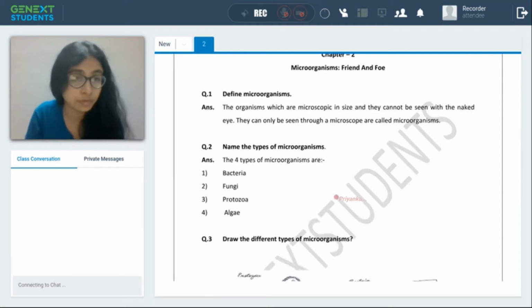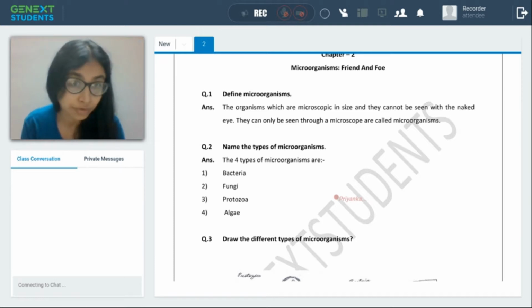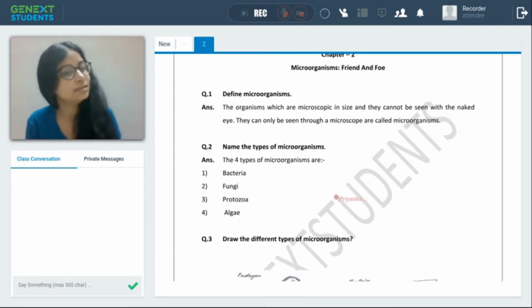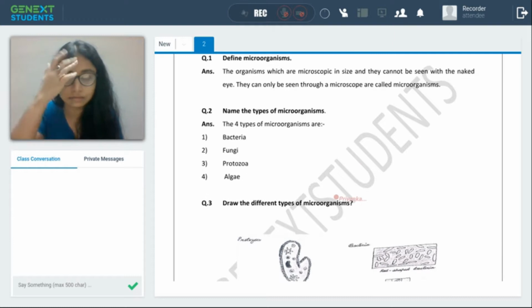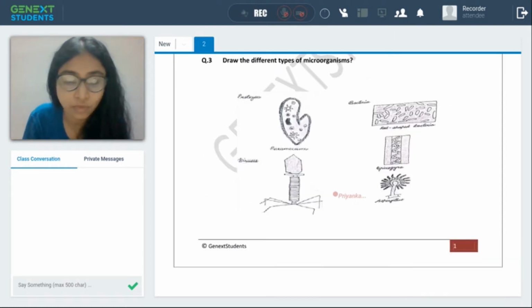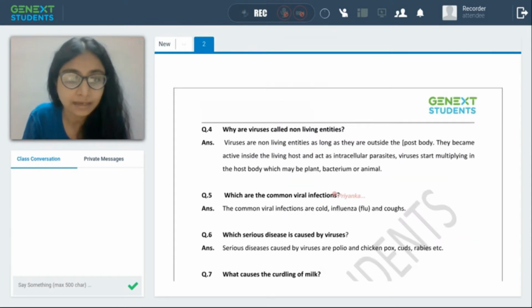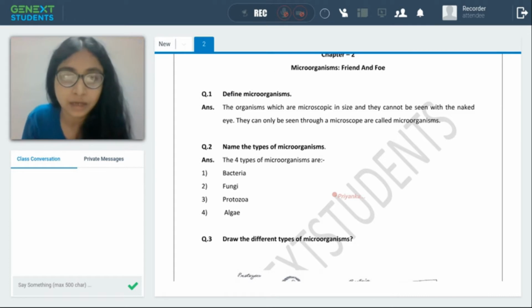Today, the chapter we'll be focusing on is microorganisms. So, whether it is our friend or it is the foe, right? And we'll be studying more about the diagrams, and eventually we'll see what is coming to our way.